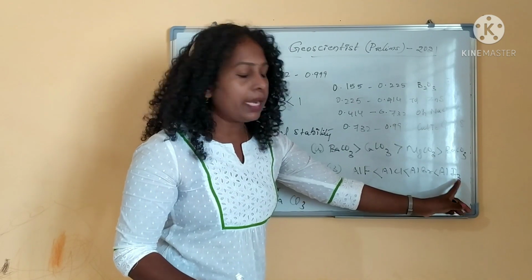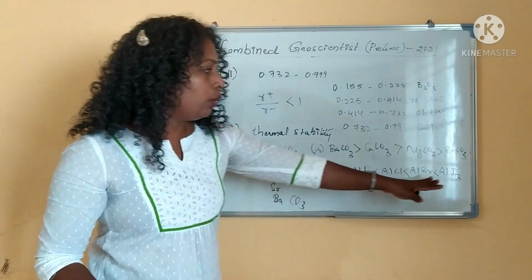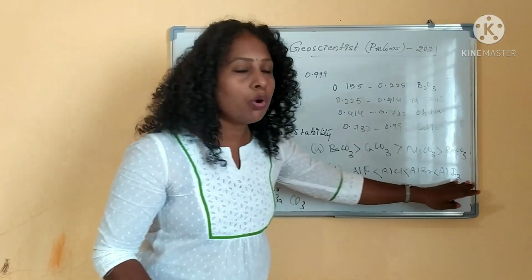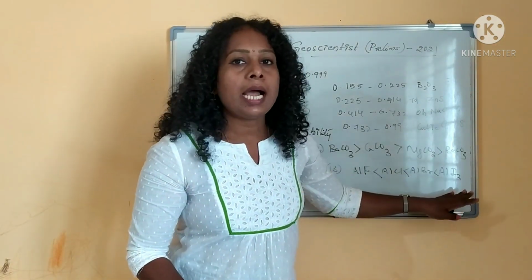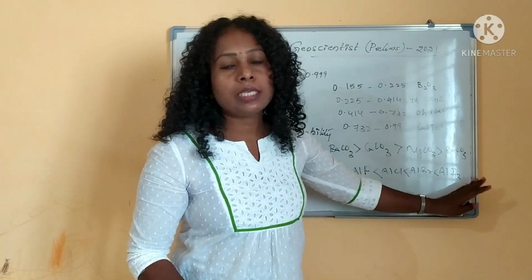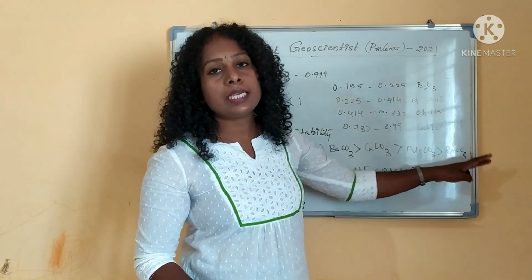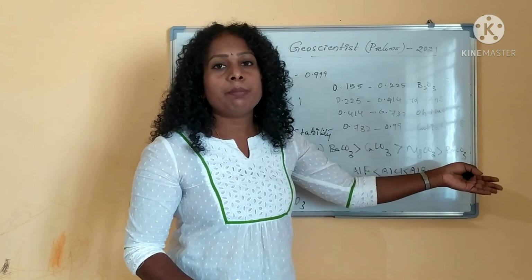So for covalent character, your option is aluminum iodide will be more covalent than aluminum fluoride. This is the order of covalency for your halides. That is what your question number 13 answer is. As the anionic size is increasing, covalency will be increasing.